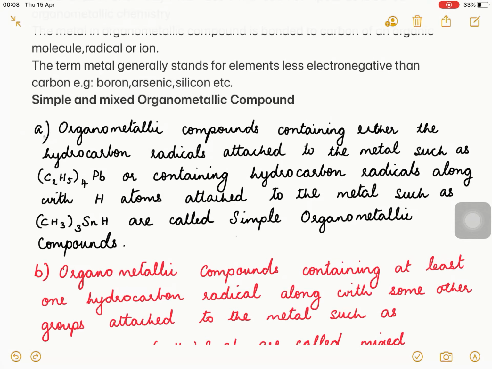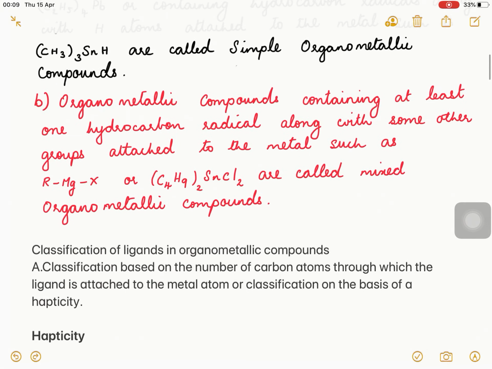Simple organometallic compounds are of two types. The first one: organometallic compounds containing hydrocarbon radicals attached to the metal. Example, tetraethyl lead. Here, the ethyl group is attached to lead. And the second one is hydrocarbon radicals along with hydrogen atoms attached to the metal. Example, (CH3)3SnH. Here, the methyl group as well as hydrogen is attached to the metal. So, these two are examples of simple organometallic compounds.